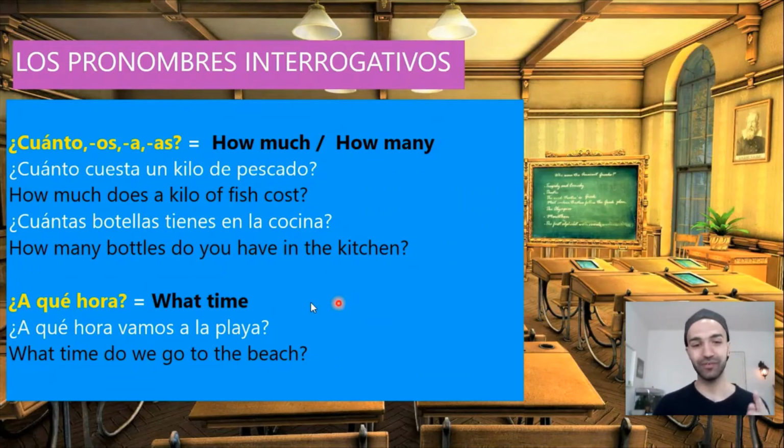And remember, when we speak about time, to tell the time in Spanish, if it's 1 o'clock, we say a la una. If it's 2 o'clock, 3 o'clock, 4 o'clock, we say a las dos, a las tres, a las cuatro. For example, ¿a qué hora vamos a la playa? Vamos a la playa a la una. ¿A qué hora vamos a la playa? Vamos a la playa a las 3, o a las 4, o a las 5, for example.